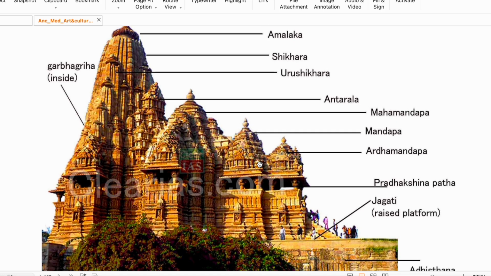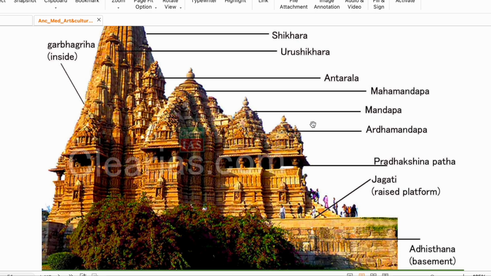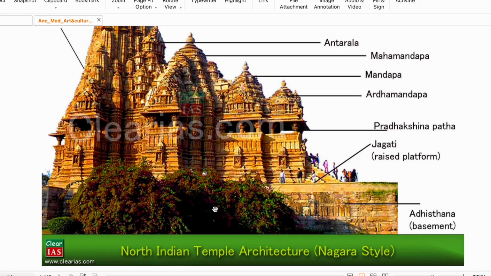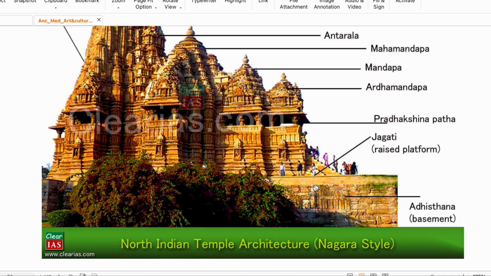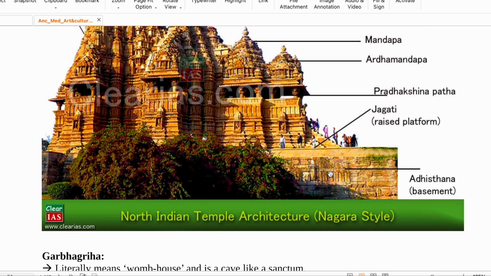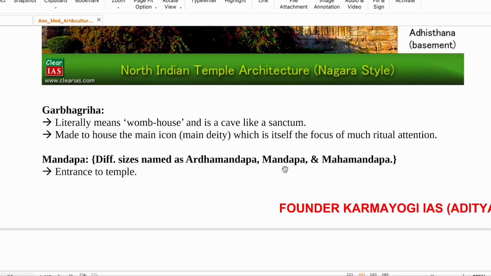Pradakshina Patha, where we take a holy round around the temple. This is known as Pradakshina Patha. Jagati, if it is on a raised platform, it is called Jagati. And Adhisthana is the basement.